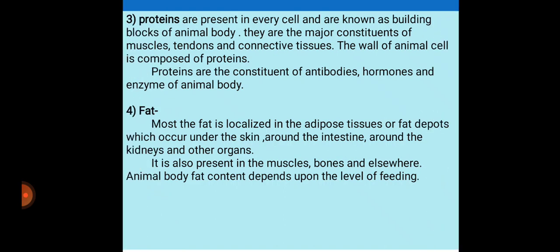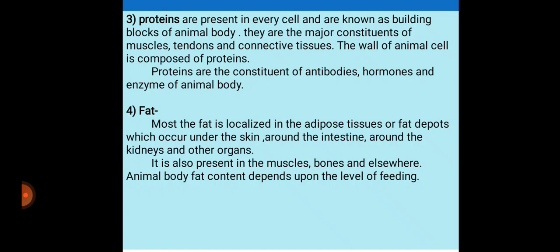Next one, protein. Proteins are present in every cell and are known as the building blocks of the animal body. They are major constituents of the muscles, tendons and connective tissue. The wall of animals is composed of proteins. Proteins are the constituents of antibodies, hormones and enzymes of the animal body.